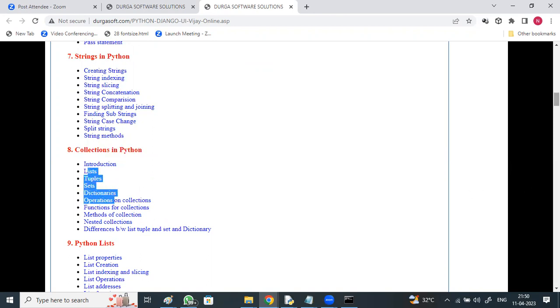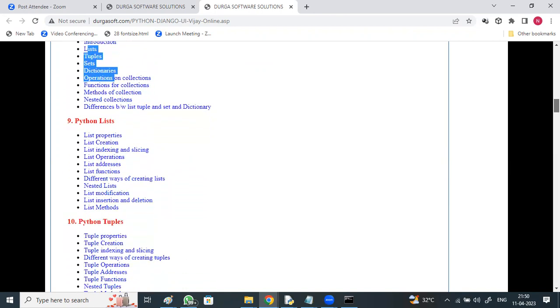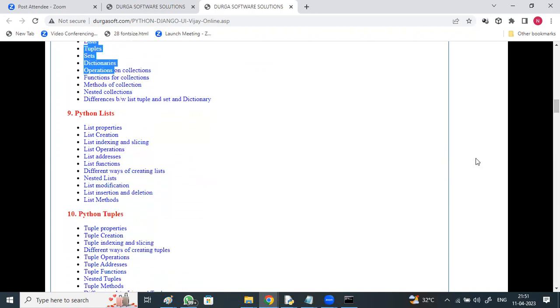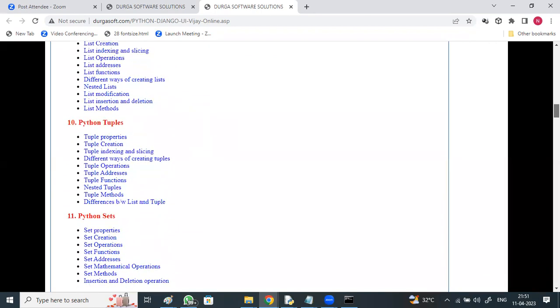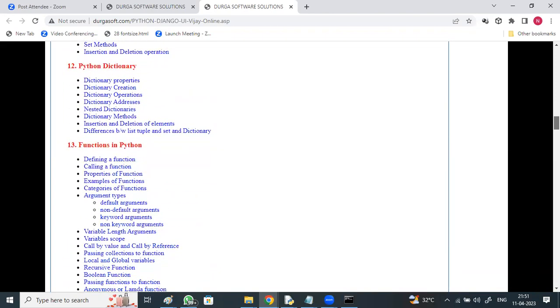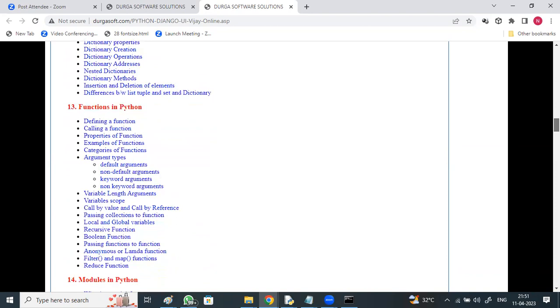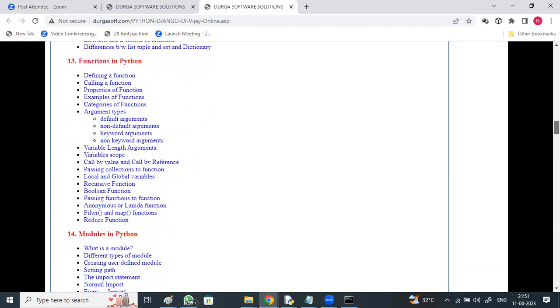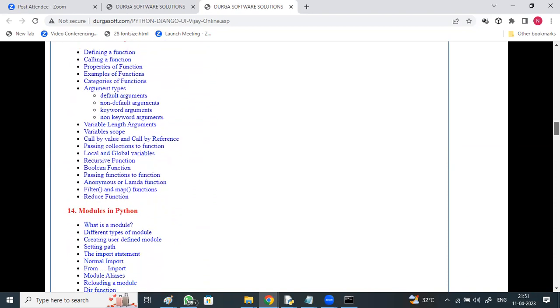Python lists: list indexing, list slicing, list functions, list methods, list addresses, nested lists, list modifications, tuples, sets, dictionaries in Python. Functions: different categories, different argument types, default, non-default, keyword, non-keyword, arbitrary arguments, different types of functions, lambda functions, reduce function, filter function, map function, zip function.